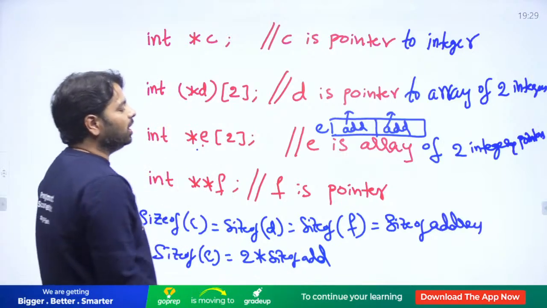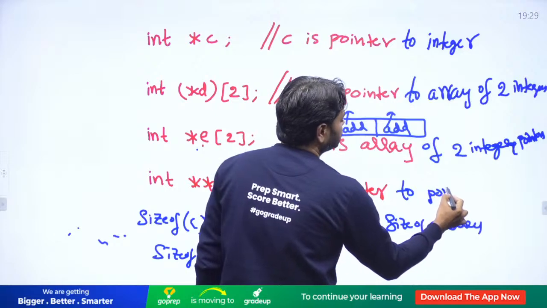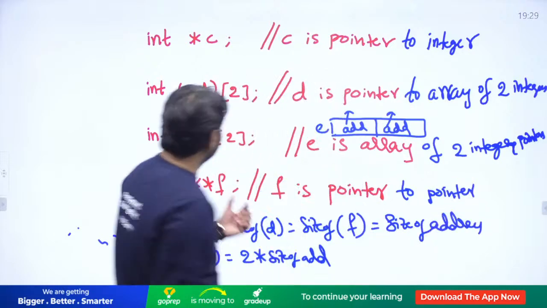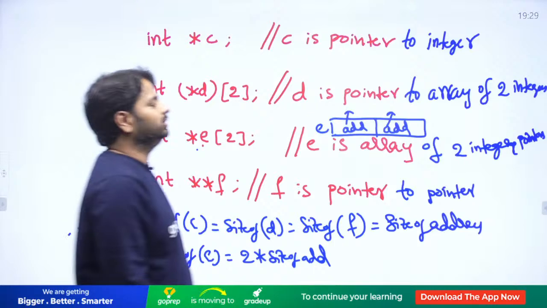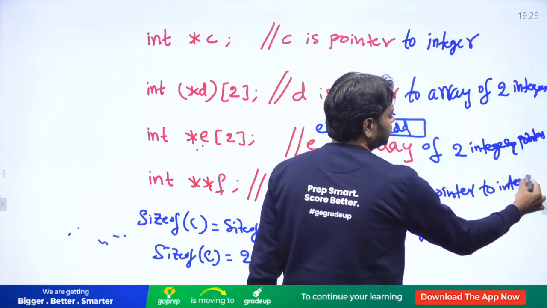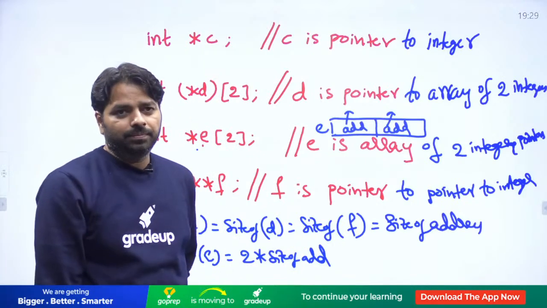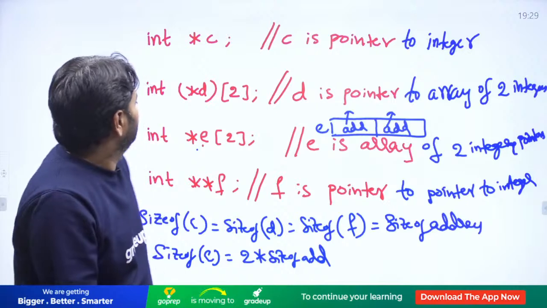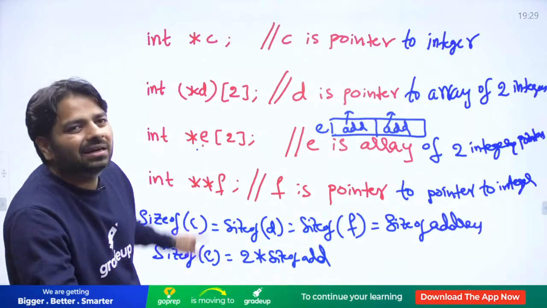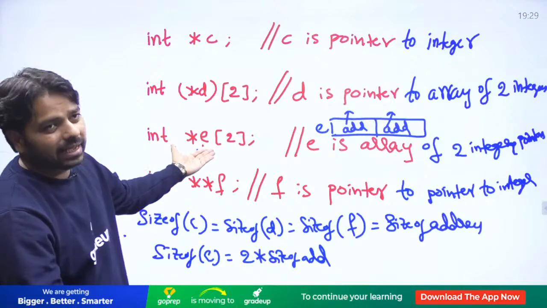Now F is a pointer to another pointer. Pointer to pointer, but it's clearly visible that it's pointer to an integer. Everybody? Yeah. F is a pointer. E is not a pointer, E is an array. Can't you see that? E is an array.